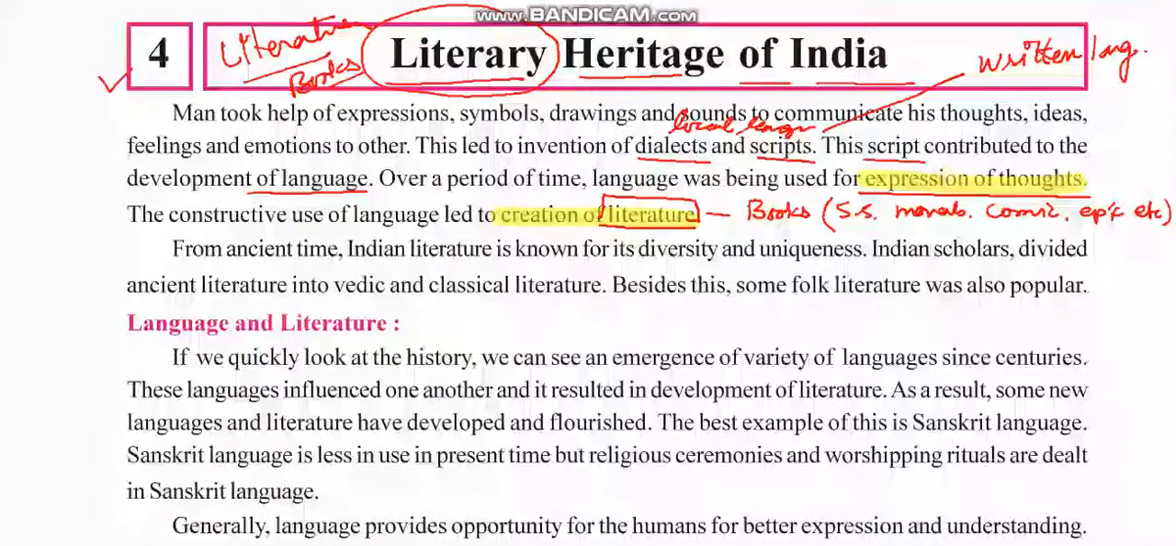From ancient time, Indian literature is known for its diversity. Diversity is variation and uniqueness. It is also very unique in comparison to the other literatures of the world. Indian scholars divided ancient literature into Vedic and classic literature. See, for easy understanding, the Indian literature period is divided into two parts, the Vedic literature and the classic literature.